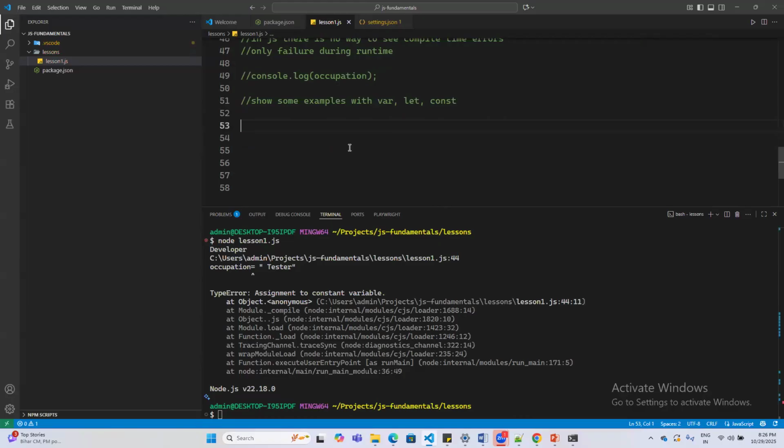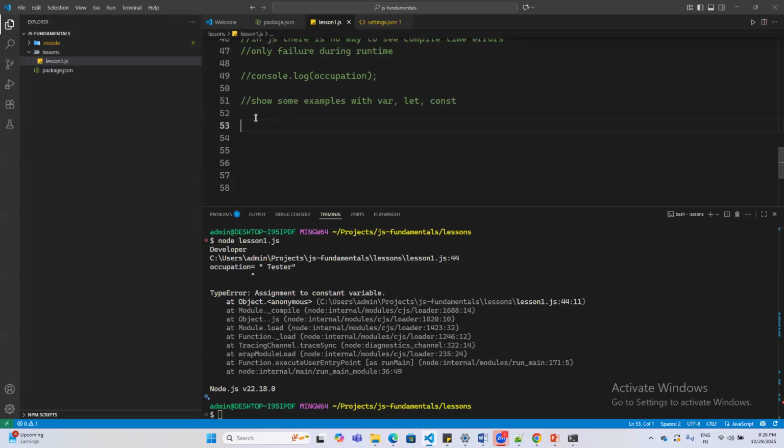Also, like the lesson1.js file name, you took the first letter as a capital, so is it mandatory? No, that doesn't matter. The file name can be any arbitrary name. Only reserved keywords have to be followed in the same manner. But there are still some coding standards that we like to follow, so we will be following those anyway.